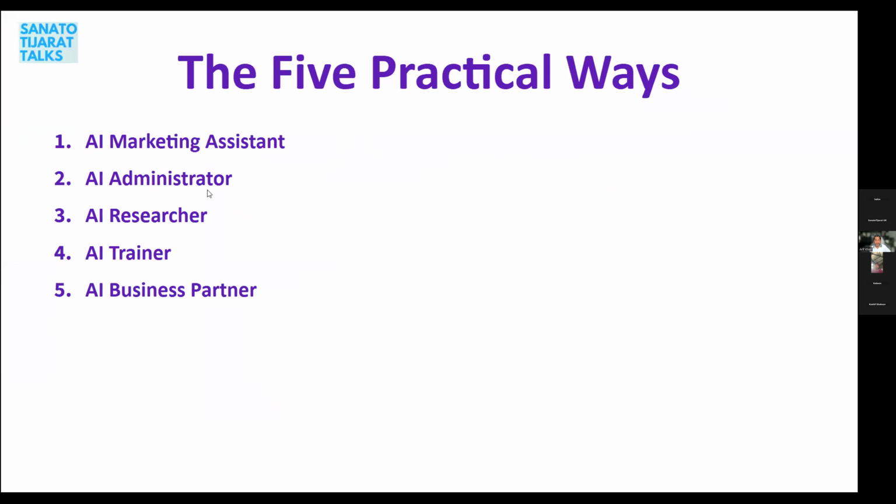We talked about an AI administrator to help with admin tasks like emails. We talked about an AI researcher, we talked about training, and we also talked about a business partner that can help with strategy. Last week we covered some prompts from ChatGPT. We introduced a tool called Notebook LM, where you could upload your documents and sources, and it would automatically generate infographics, quizzes, etc. And we highlighted that no coding was required.